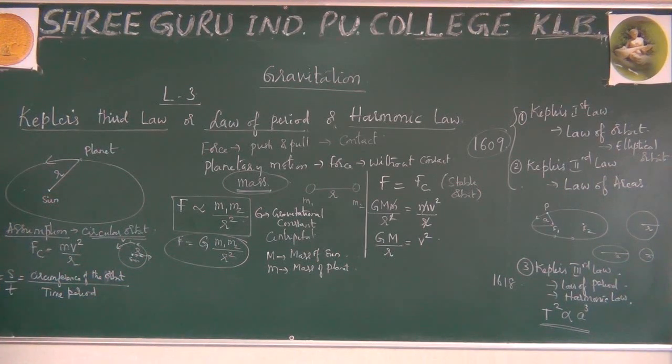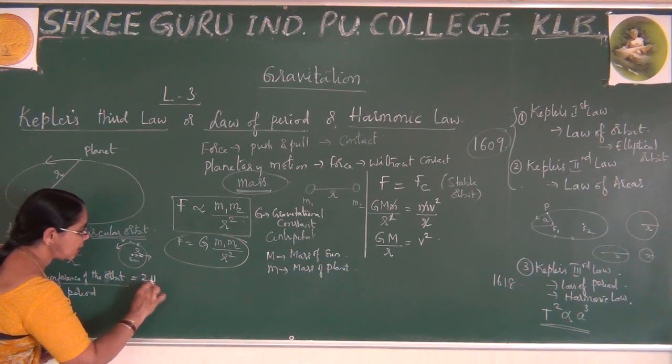So please remember, the velocity definition from school days is displacement by time taken. But here, according to this condition, velocity is the distance represented by the circumference of the orbit divided by the time period. Using these two, the distance is r, and since it is completing one complete circle, the circumference is 2 pi r.